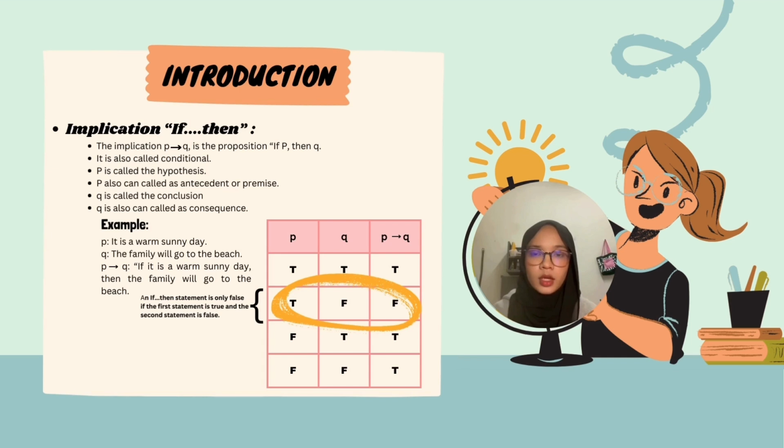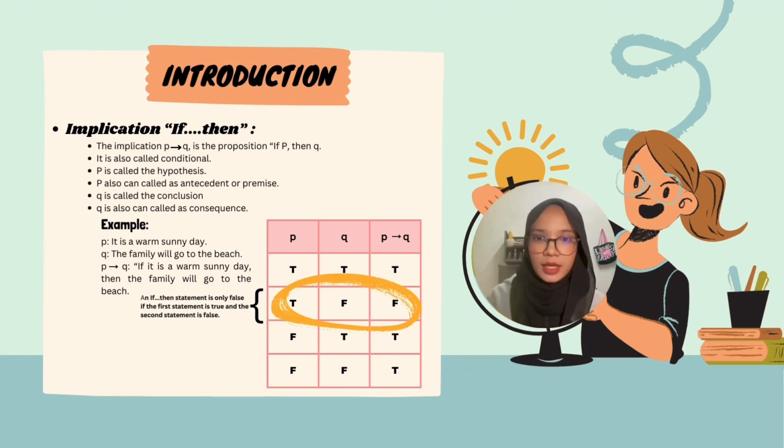For truth tables, an if-then statement is only false when the first statement is true and the second statement is false. Based on the truth table, when P is true and Q is false, P implies Q will be false, and the other conditions will be true.